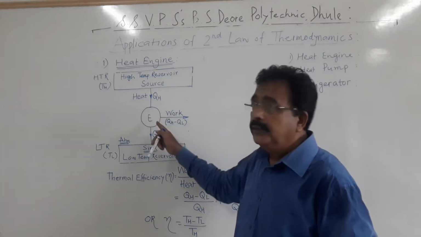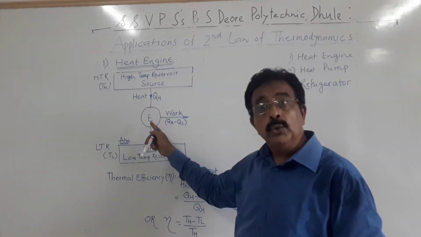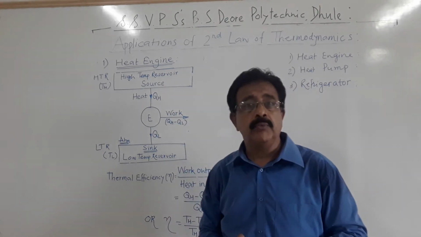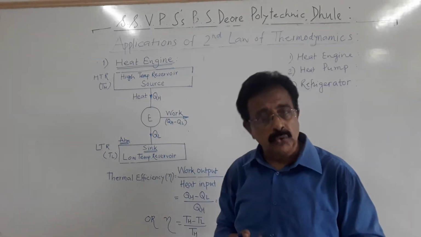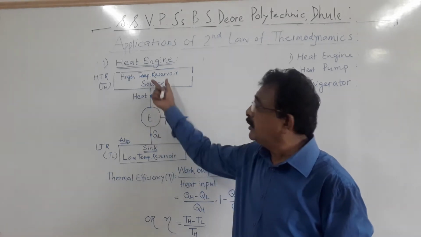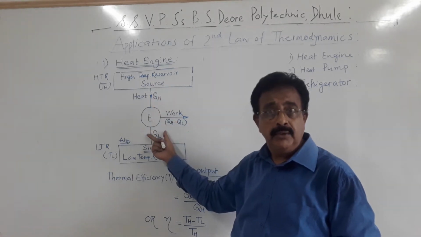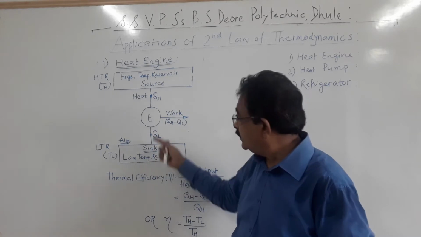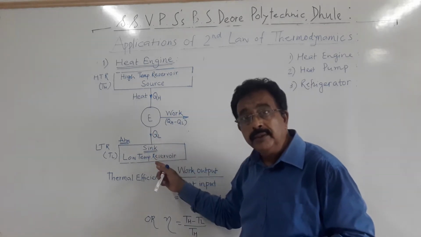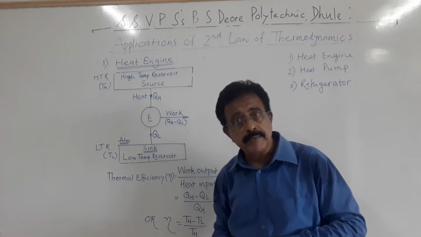Okay. Now this engine receives QH quantity of heat from high temperature reservoir, or it is also called as a source. The engine receives QH quantity of heat from the source, and QL amount of heat is rejected to sink.